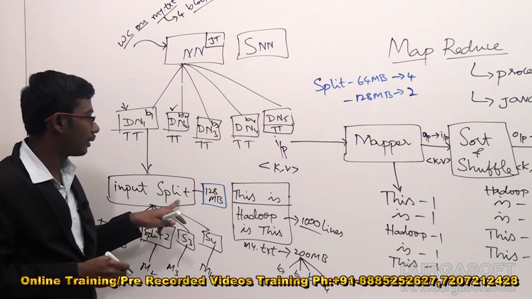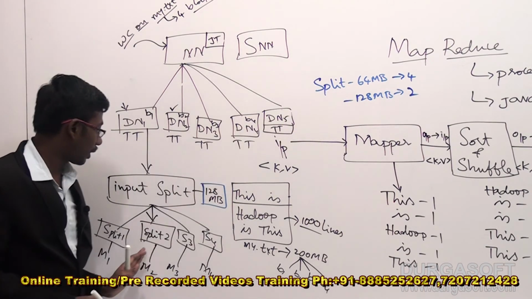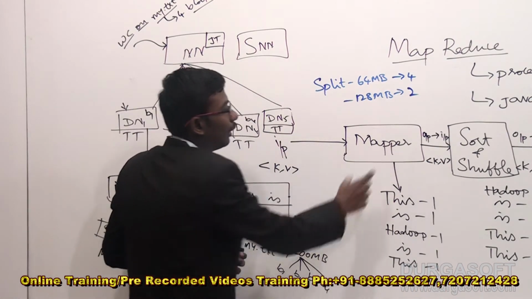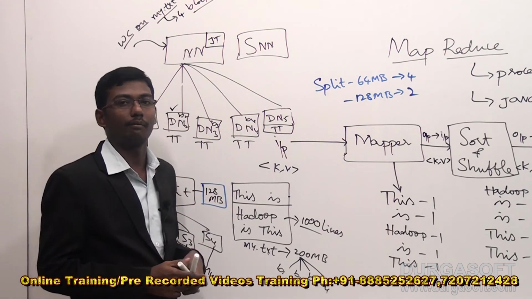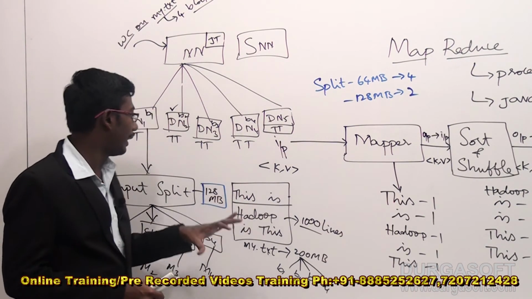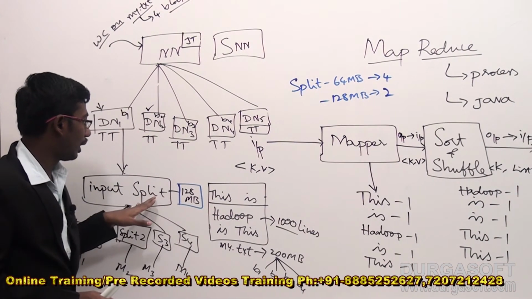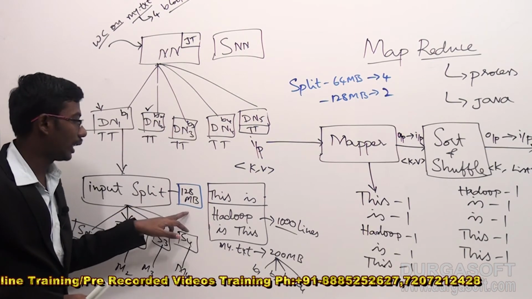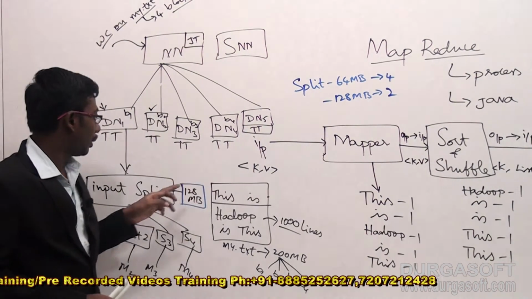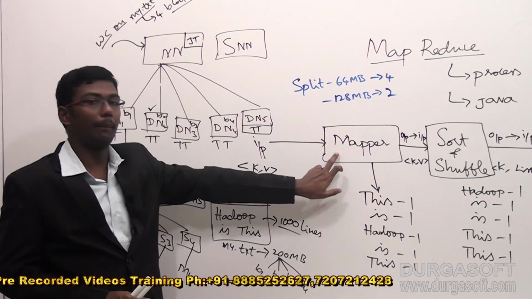Here, these splits are logical memory areas to store the data. 2 blocks are in one split, and another 2 blocks will be stored in one more split. For that purpose, how many mappers will be initiated? Only 2 mappers. Remember guys, mapper generation always depends on the input split number only. Suppose the architecture suggests 2 splits. Based on the configuration, the job tracker will initiate 2 mappers. Suppose it suggests 4 splits, it generates 4 mappers.